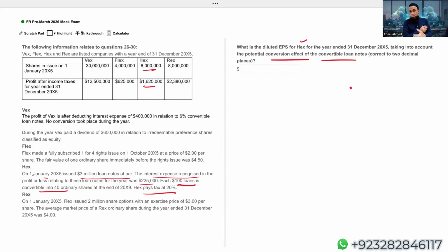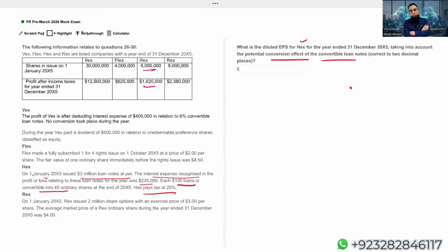Now, some of the students make a mistake. How? They try to find out what is the interest rate percentage. You are not required to calculate the interest rate percentage. Your examiner has given you the interest which they have charged on these convertible loan note to your P&L. You just need that interest amount which is given to you.